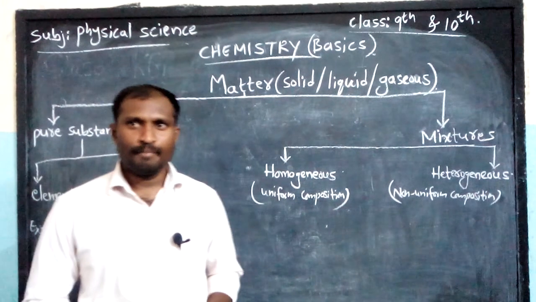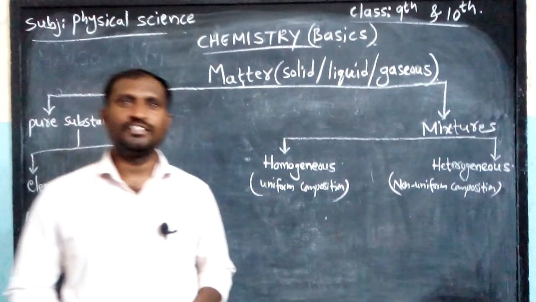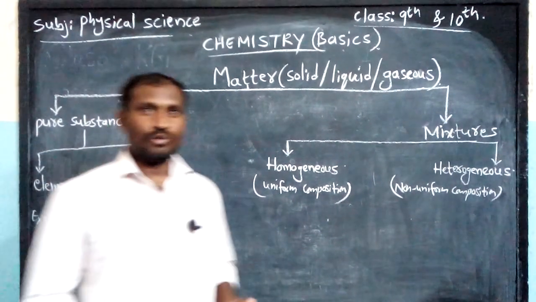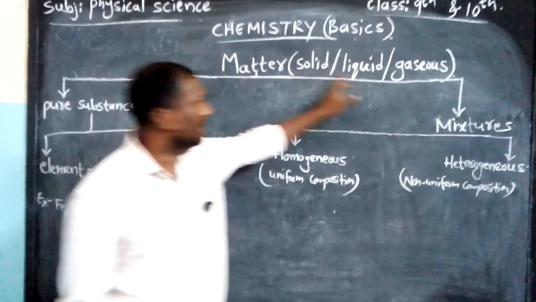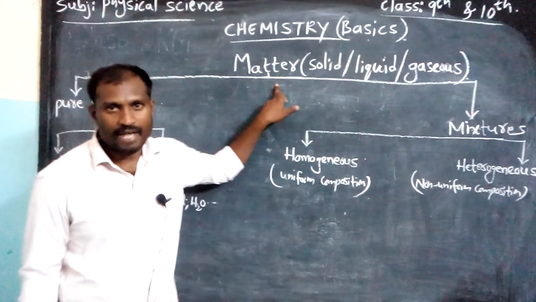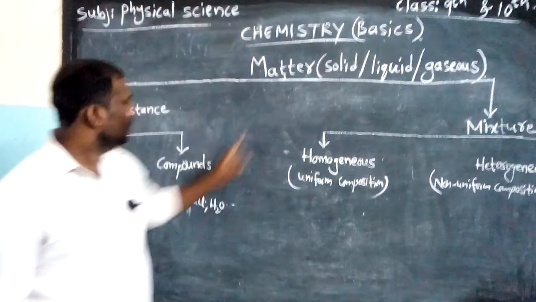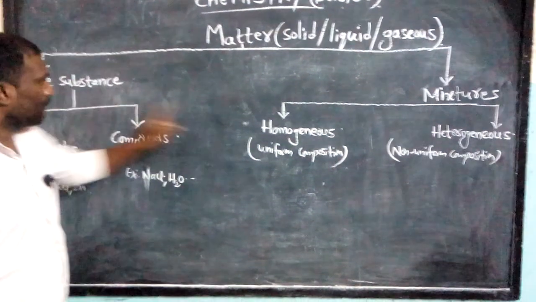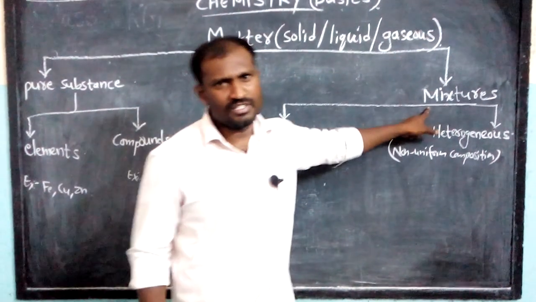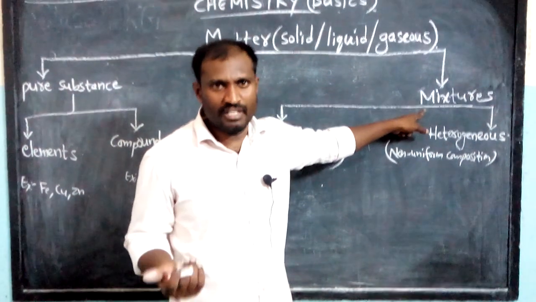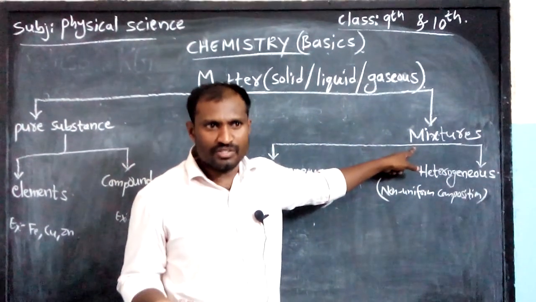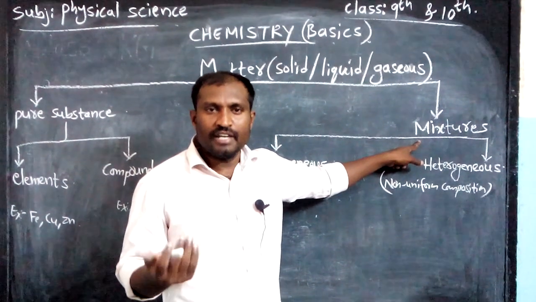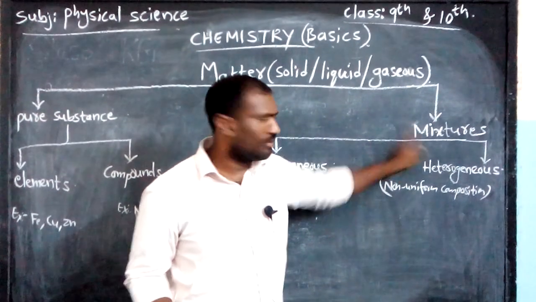Okay, so children, matter exists in three forms. You know that matter exists in three forms. You have already learned this in the lower classes. Matter exists in three forms: solid, liquid and gaseous. Again, matter is classified into categories. One is pure substances, another is mixtures. So what are examples of mixtures? There are so many things around you that we use in our daily life. Milk is one mixture, and wood polish, ice cream, clouds, oil and water, and sand and water. These are examples of mixtures.